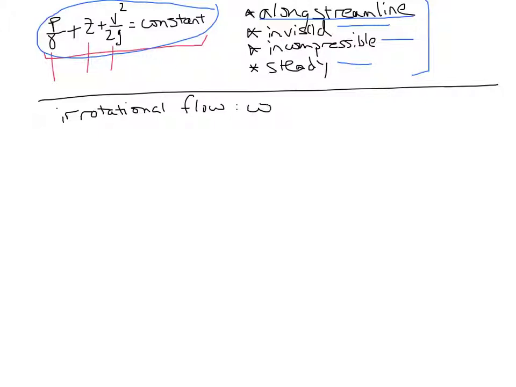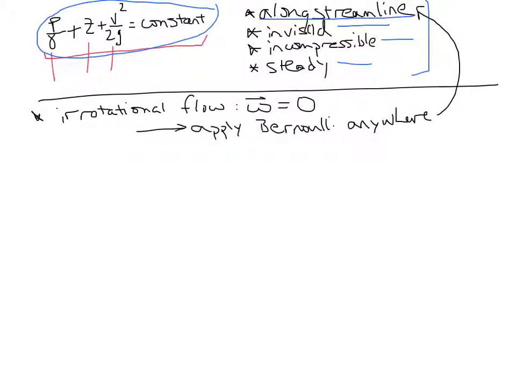I introduced the vorticity today, the Greek omega vector. When omega is 0, flow is irrotational. In this case, when flow is irrotational, we can apply Bernoulli anywhere. That is, we relax the assumption of along a streamline. The assumption that flow is along a streamline is not required when flow is irrotational.